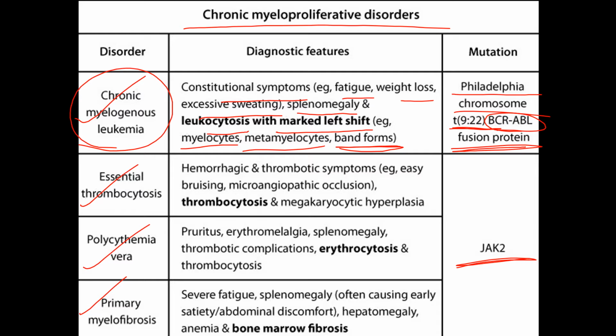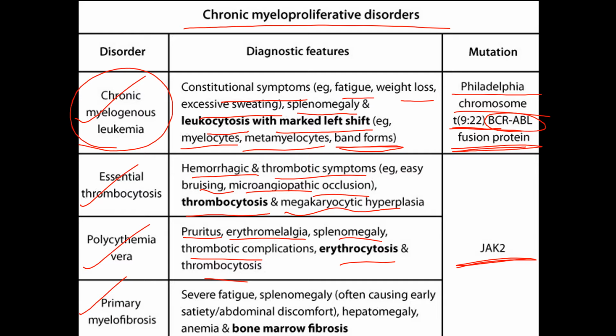In essential thrombocytosis, the diagnostic features are hemorrhagic and thrombotic symptoms like easy bruising, microangiopathic occlusion, thrombocytosis, and megakaryocytic hyperplasia. In polycythemia vera, the diagnostic features include pruritus, erythromelalgia, splenomegaly, thrombotic complications, and erythrocytosis with thrombocytosis.